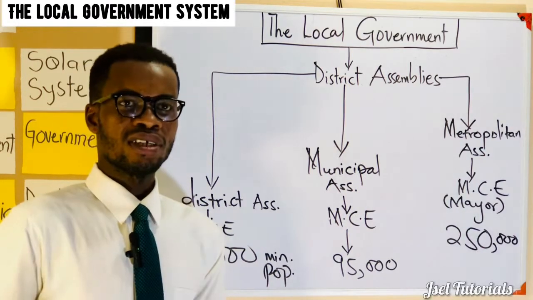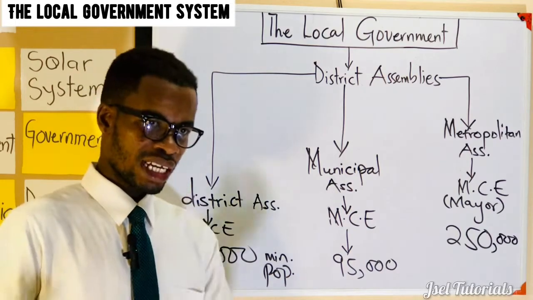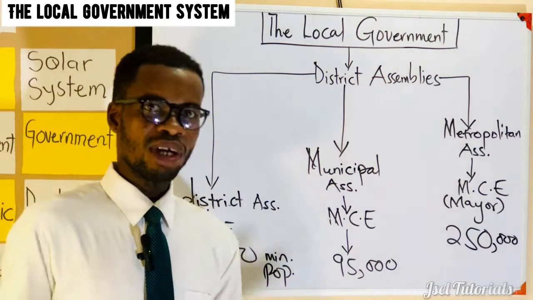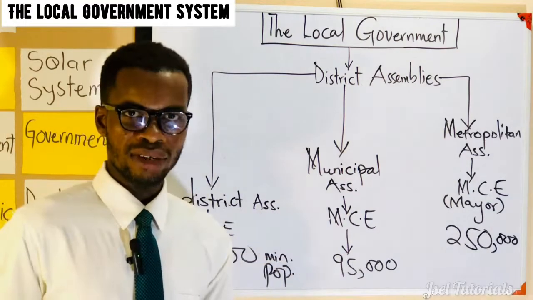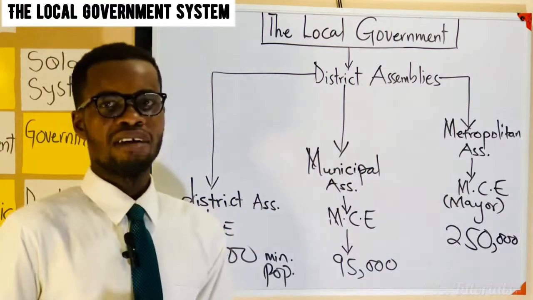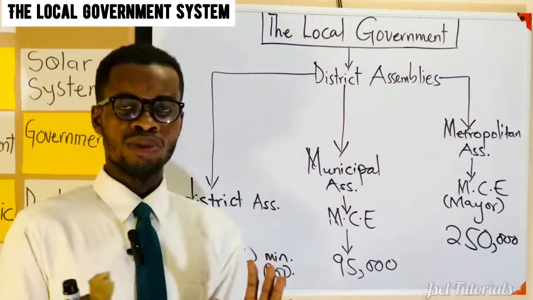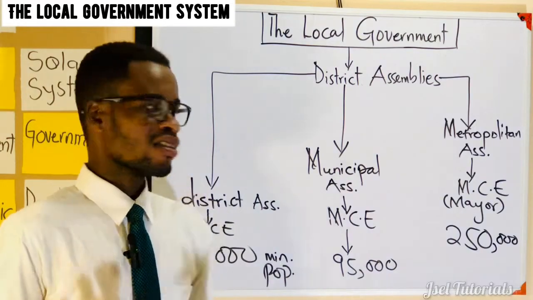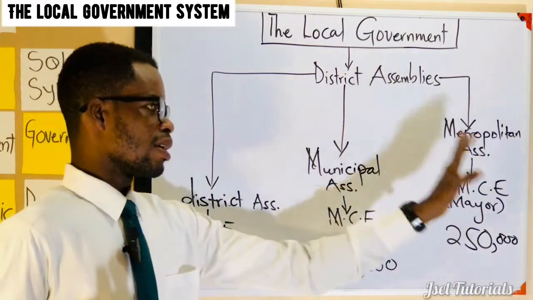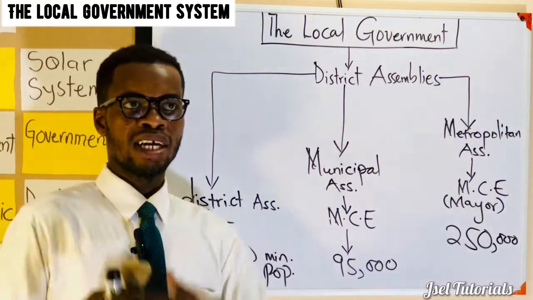Don't forget this. It's a past question. The unit committee, that's the lowest level. So they get all these people, and then they work together with the town council, the zonal council, area council, the sub-metro heads, and then they have their meeting. In their meeting, they have somebody who presides over the meeting. Yes, the MCE or the DCE will be there, but he does not preside.